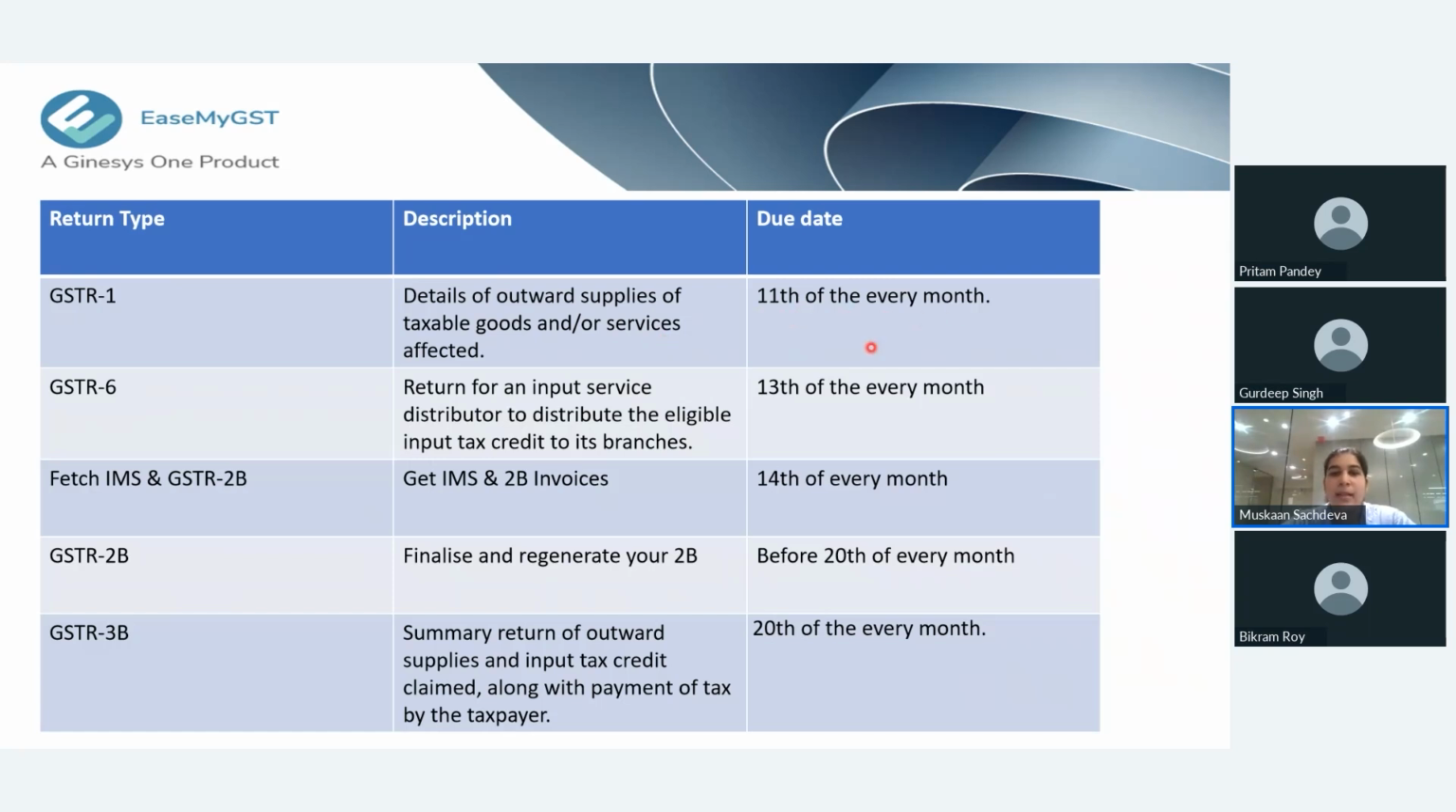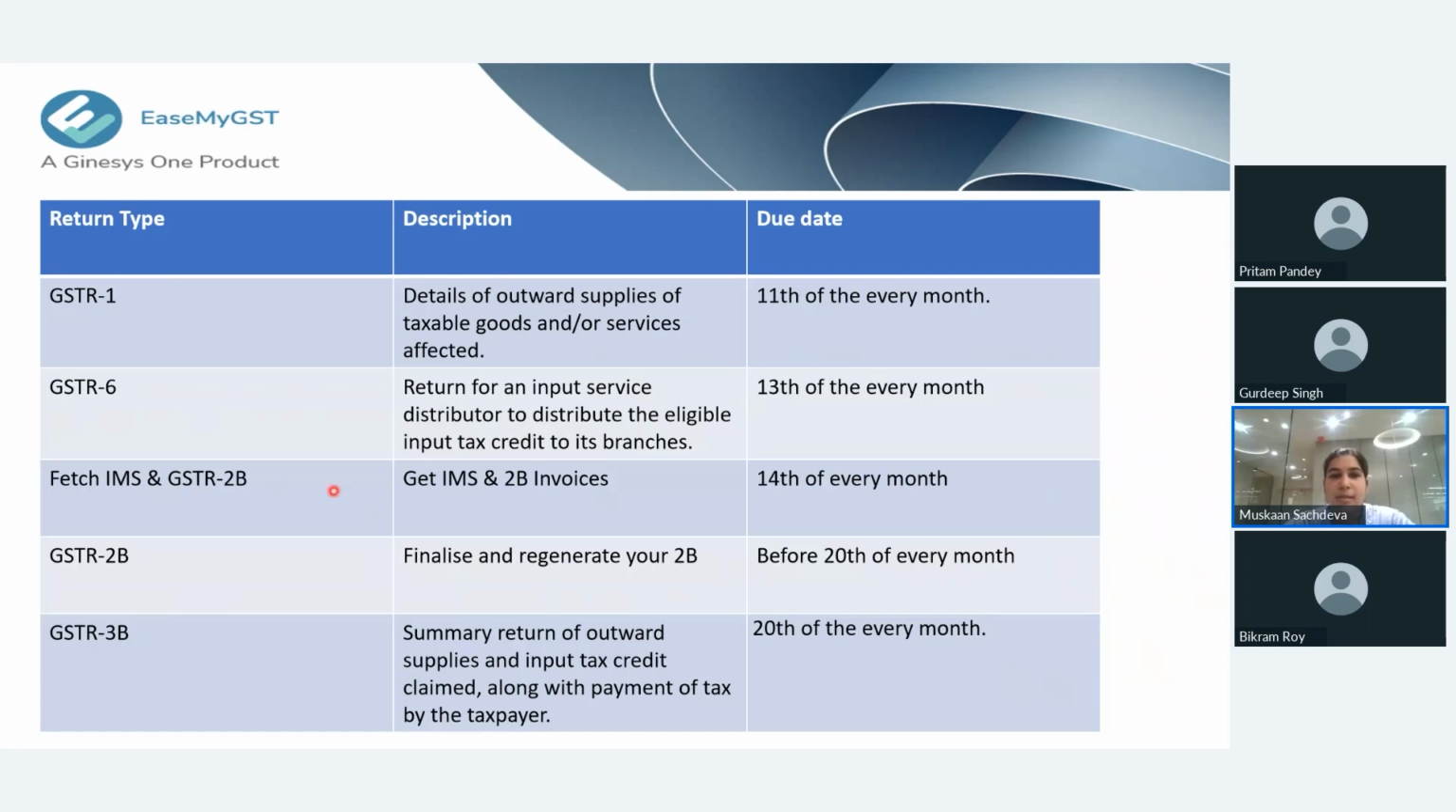Then comes the GSTR 6, the ISD working. I have already showed you the whole working of ISD and how input is distributed to all the branches. The ISD is to be filed by the 13th of every month. Since the government has made it mandatory from 1st April, we need to file the ISD return by the 13th of every month. Once the ISD has been filed, we will move to the IMS and GSTR 2B.